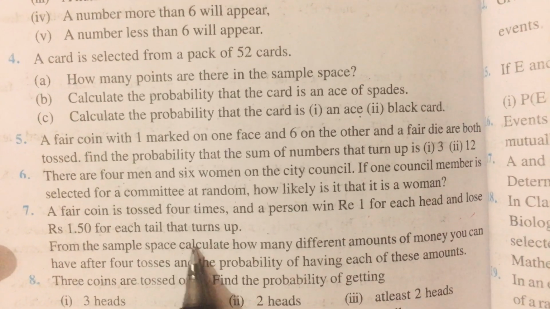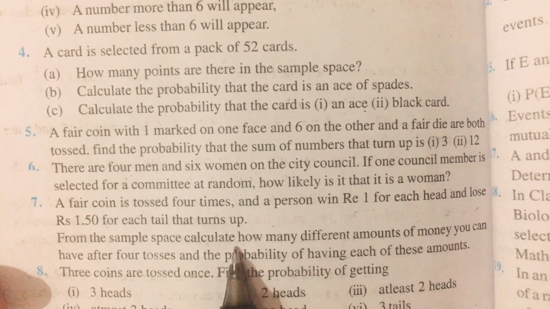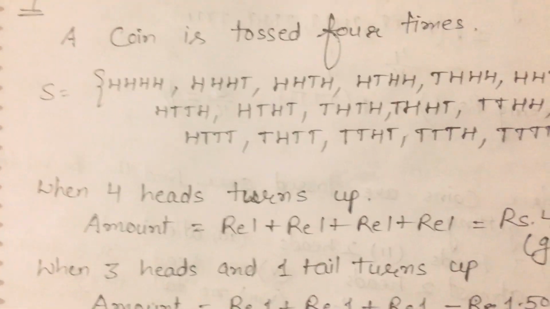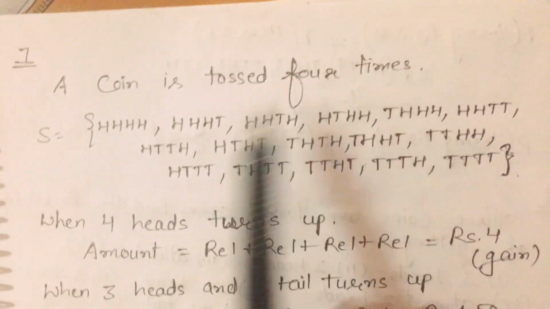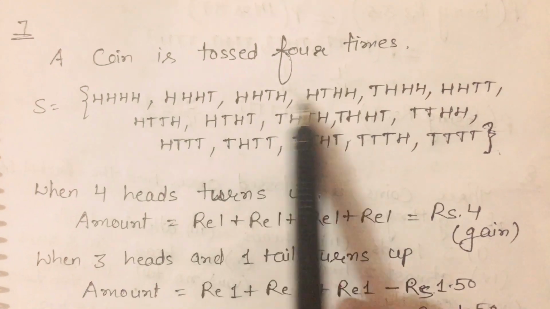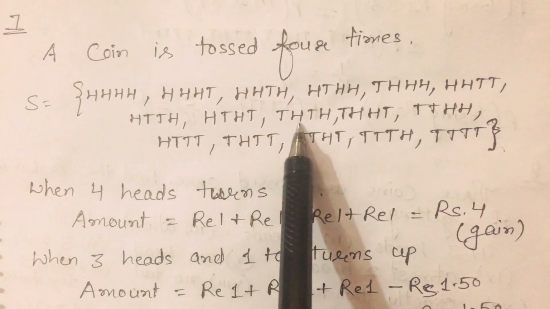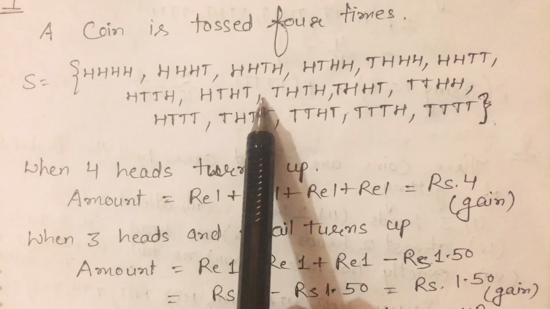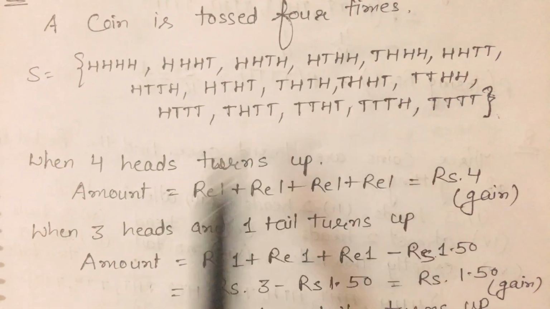So firstly we will find the amount. How will we calculate the amount? If a coin is tossed 4 times, this is the sample space. Maybe 4 heads come, maybe 3 heads and 1 tail, maybe 3 tails and 1 head, and maybe 4 tails. Maybe 2 heads or 2 tails come. So these are 16 cases.